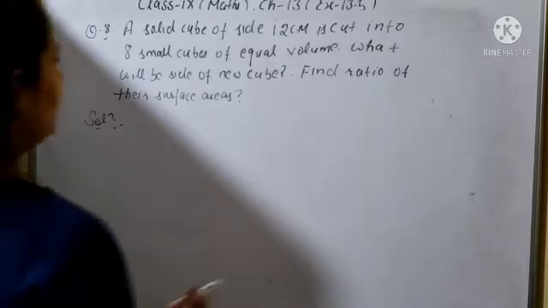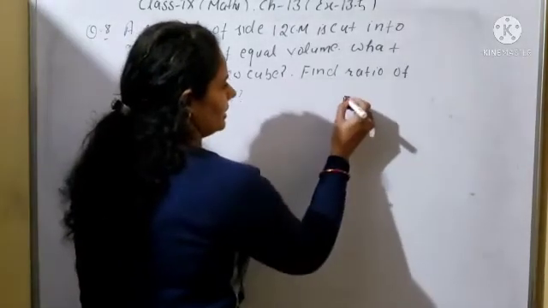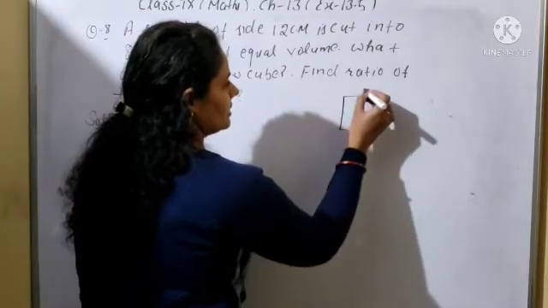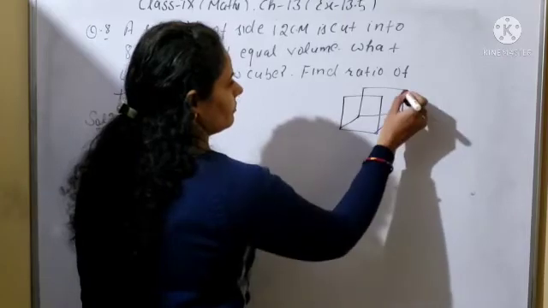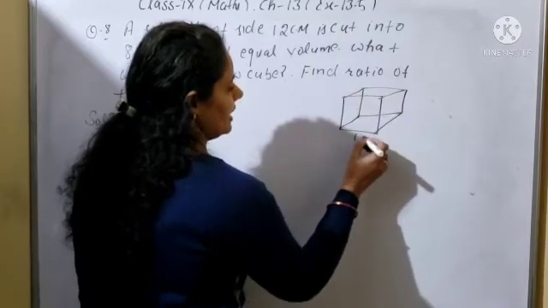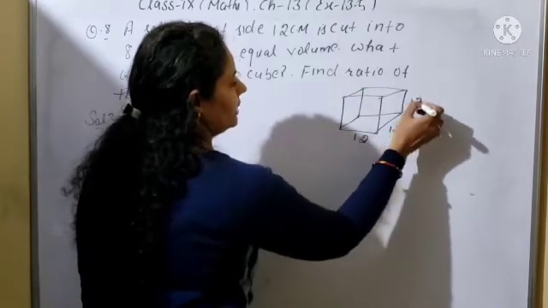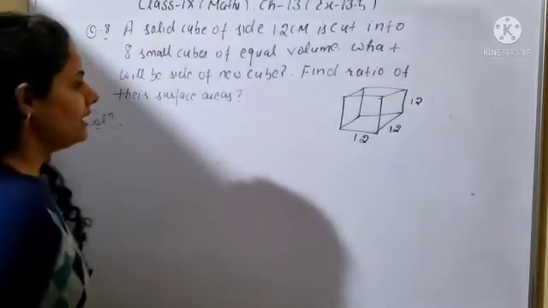Okay. A cube is given whose side is 12 centimeter. So the cube will be like that. This is a square base. So sides mean 12, 12 and 12. All the length, breadth and height are given as 12 centimeter.